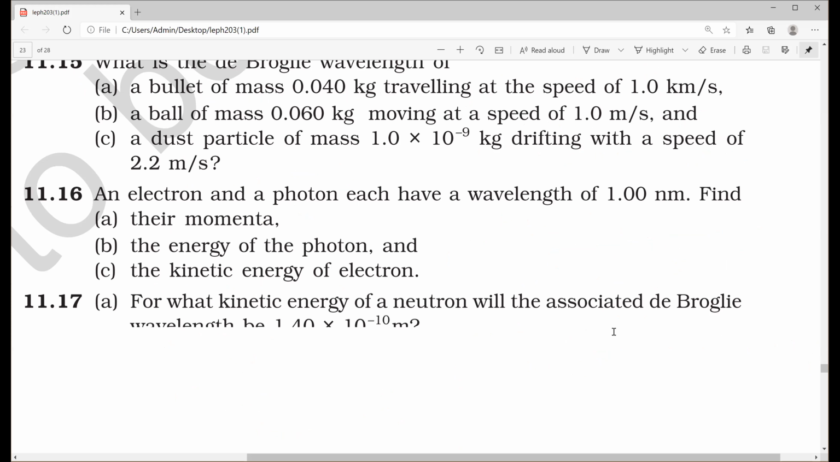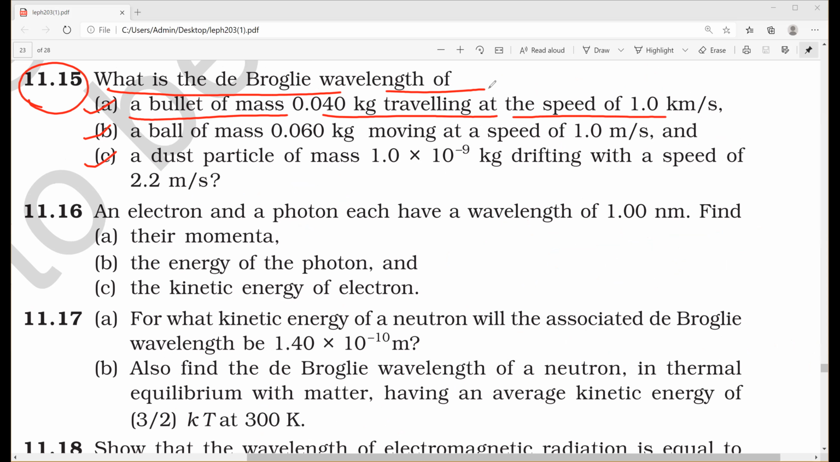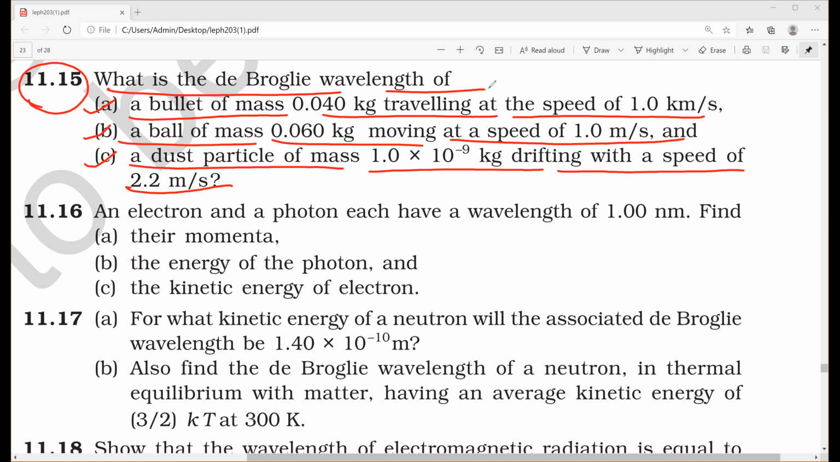Look at what 11.15 asks. What is the de Broglie wavelength of A, B, C? First one, a bullet of mass 0.040 kg travels at the speed of 1 kilometer per second. Second one, a ball of mass 0.060 kg moving at the speed of 1 meter per second. Third one, a dust particle of mass 1 into 10 to the power of minus 9 kg drifting with a speed of 2.2 meter per second.